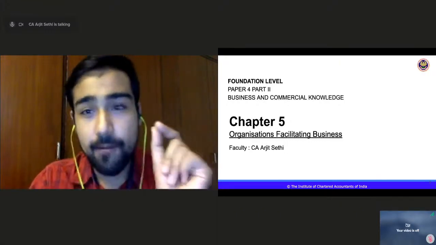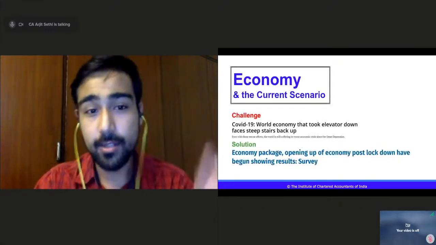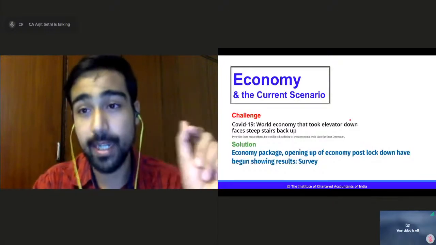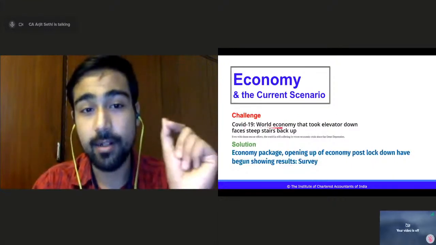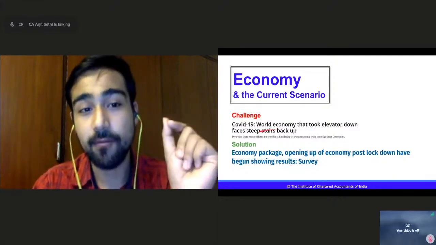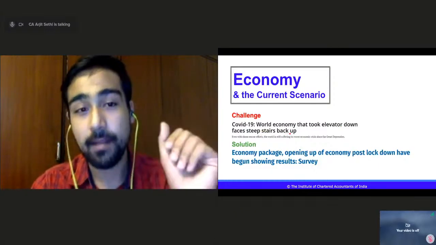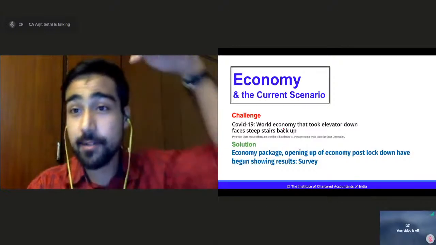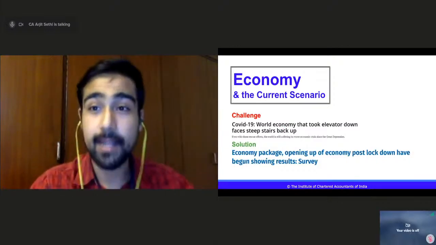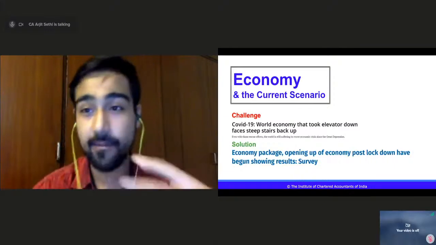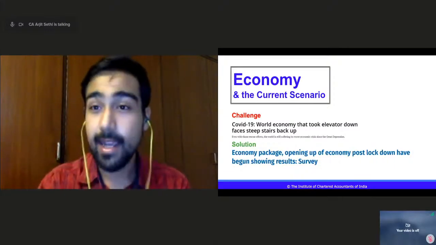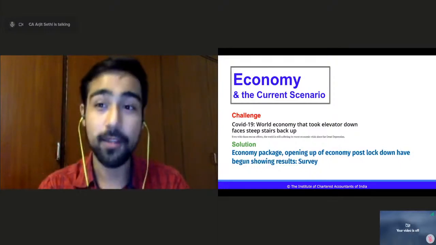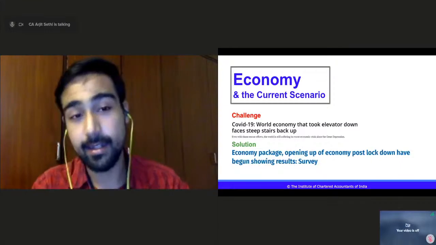Before I begin, I have two headlines on the screen. Number one reads: COVID-19, the world economy that took the elevator down faces steep stairs back up. That means because of COVID-19 the world economy went for a toss; it went straight down. Our GDP is also the number being projected in the news. If you are reading it, it's around negative 23%, which is the GDP contraction we are facing in India.